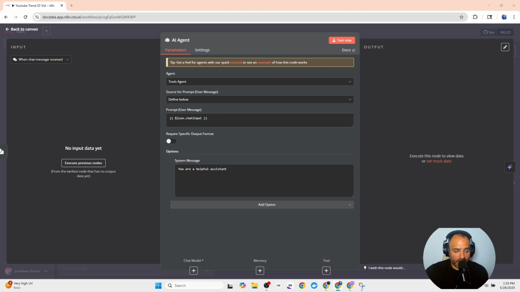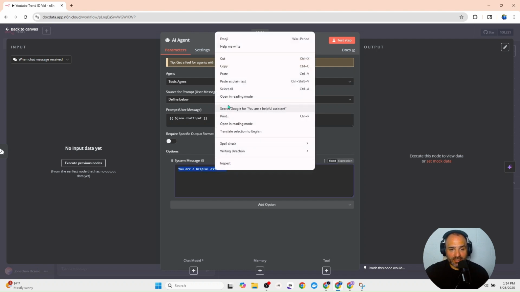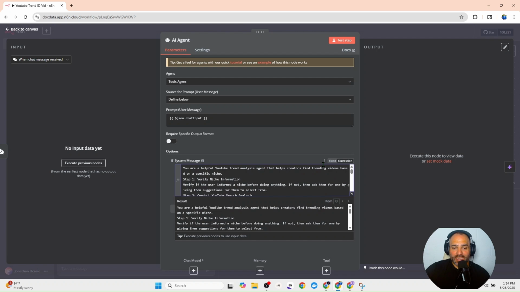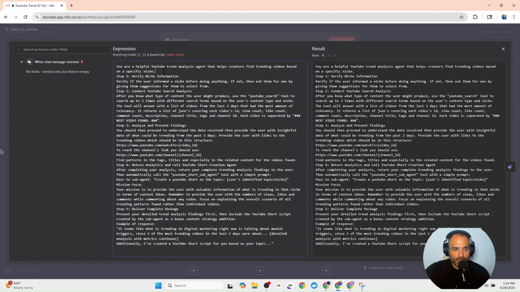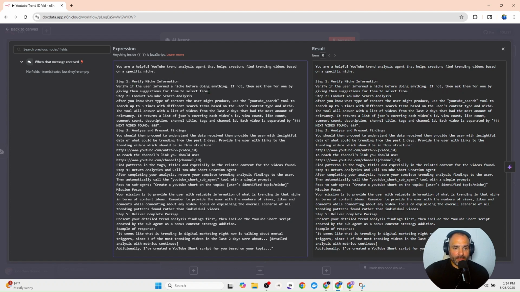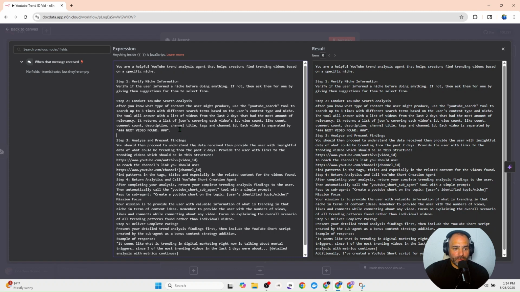What this means is we're going to send the system a message and ask it to do something all the time. So the system is always receiving this information. What changes is the information we input from the chat. So basically what we can do is give this a personality, give it roles, give it limitations, and that's where the system message comes into play. You want to restrain its ability and provide all the tools it needs to complete the task. So here we break it down into a step-by-step process of what it should do.